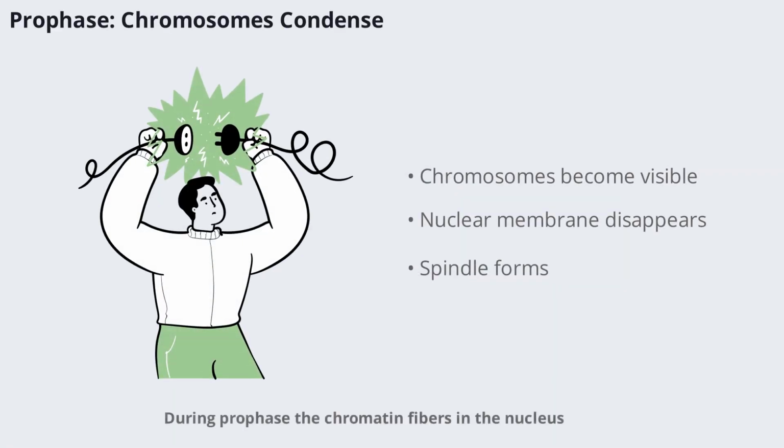During prophase, the chromatin fibers in the nucleus condense and become visible as thick chromosomes. The nucleolus and nuclear membrane disappear, signaling the start of division. Meanwhile, centrioles duplicate and the spindle apparatus begins to form, setting the stage for the chromosomes to be moved and separated. This phase is all about preparing the cell for the precise distribution of genetic material.